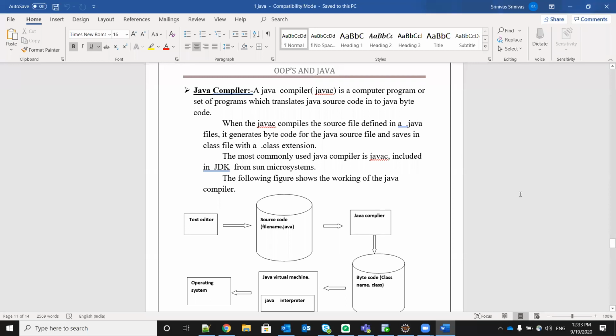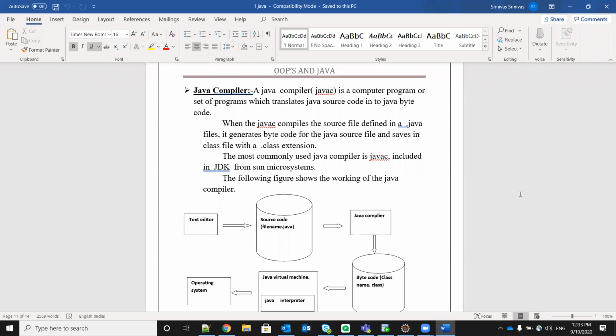Java compiler. A Java compiler, Javac, is a computer program or set of programs which translates Java source code into Java bytecode. Okay. So, what do you mean by source code? As already told you, whatever program we are writing, that is nothing but source code. That source code will be converted into bytecode. So, who is doing this in the computer? Java compiler. Java compiler is nothing but one program, one computer program.